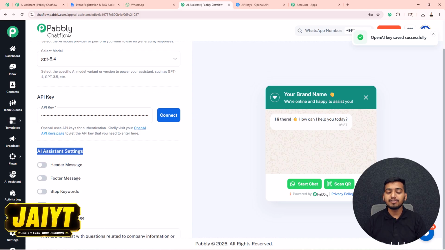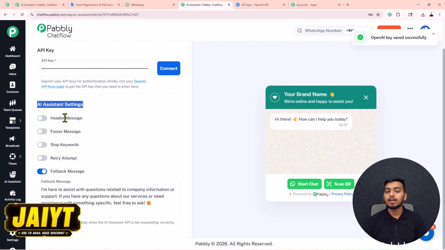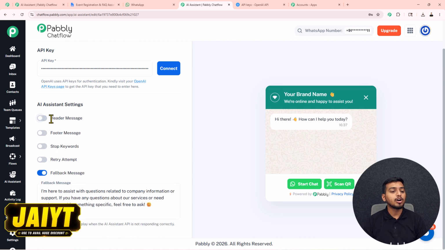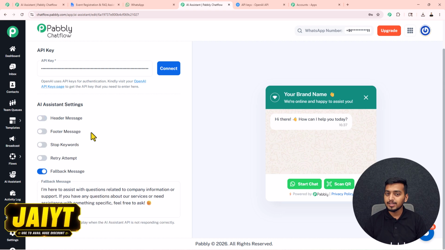Here we have got these 5 different settings. If you want to use any one of them, you just have to turn these buttons on. First of all, for this header message, if you want to use this, turn this button on. Then in here you can add any message, like I will add hello. After that, this hello will be visible to all of my users with every reply of my AI assistant. But if you don't want to use this, you can simply turn this off from here. The same goes for this footer message also.